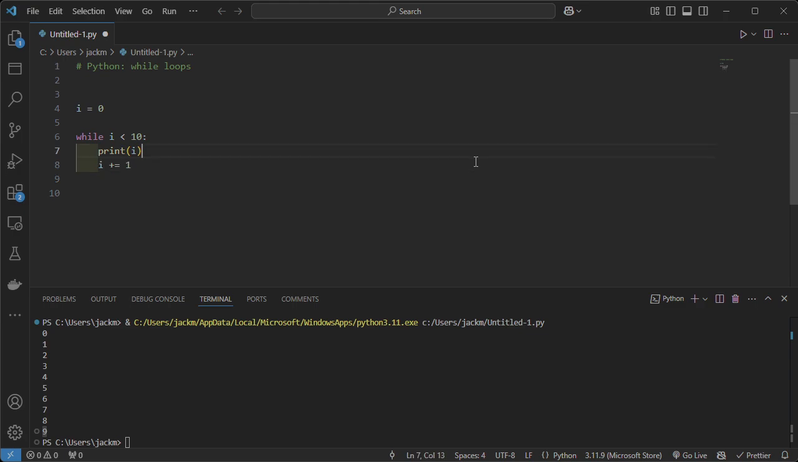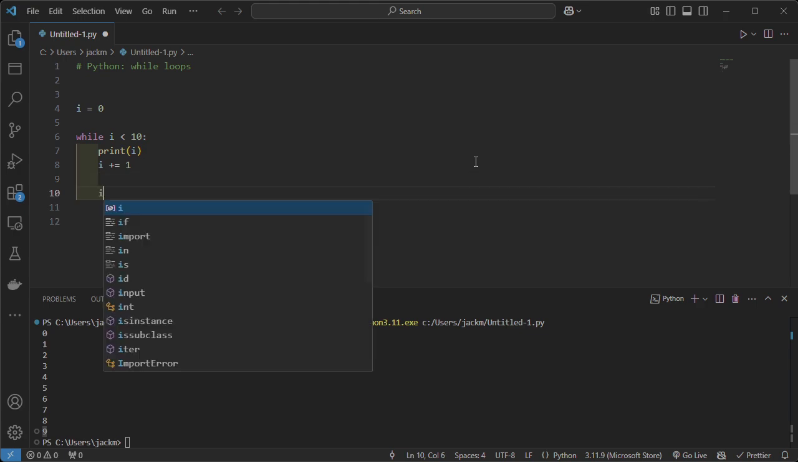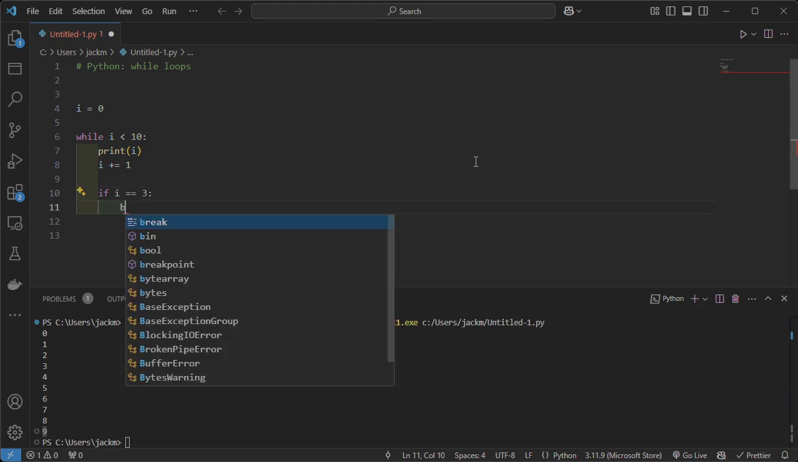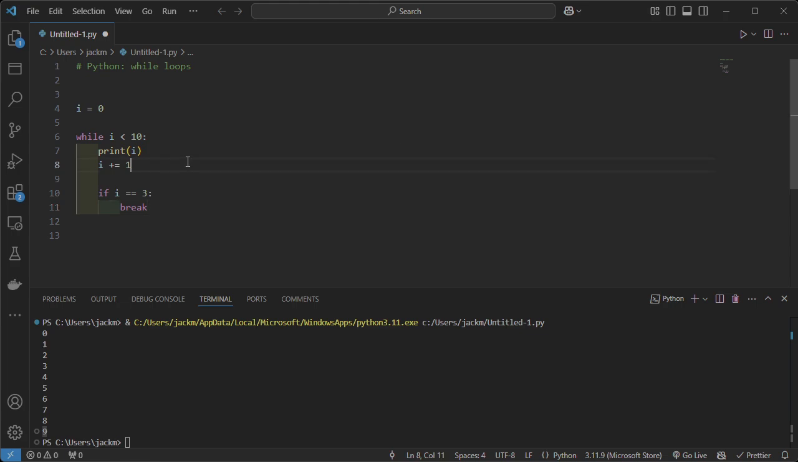So yes, we are printing I, we are incrementing it by 1, and now we're going to do an if statement. We're going to say if I equals 3, break. So this here is exactly what we had last time, just with this shorthand version of incrementing I. But now we've got this check down here. So if I equals 3, break. And instead of seeing us go from 0 to 9, what we would expect now is for us to go from 0 to 2. Yeah, we increment it after we print it.